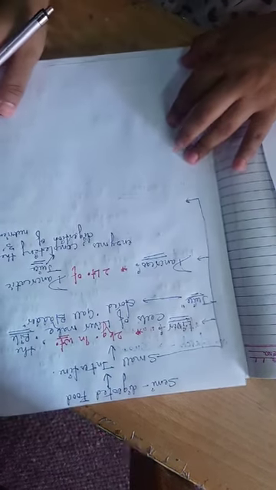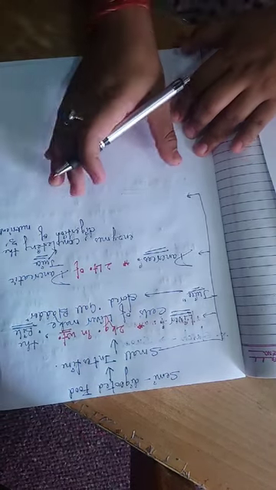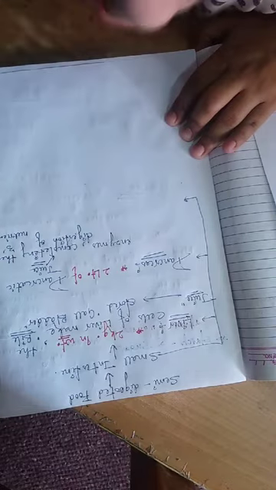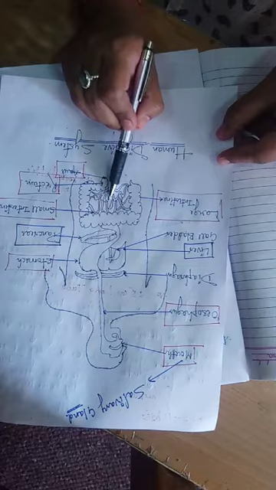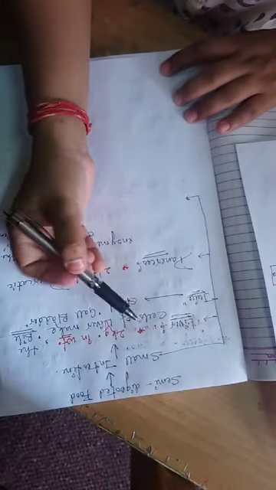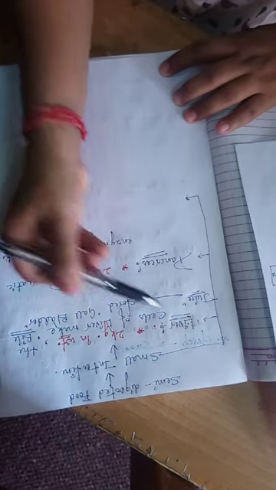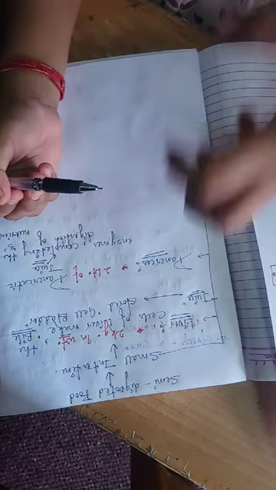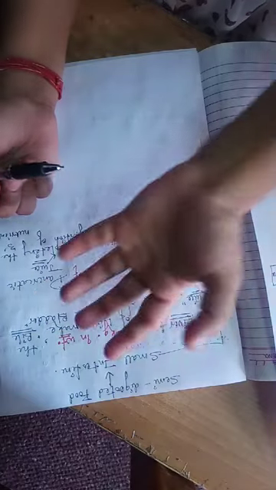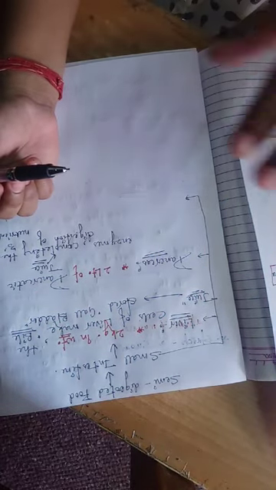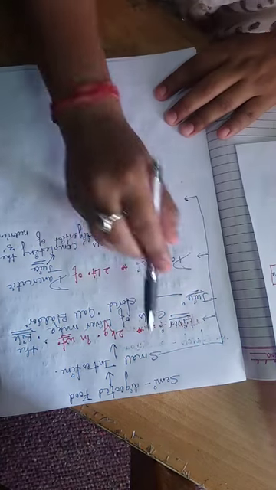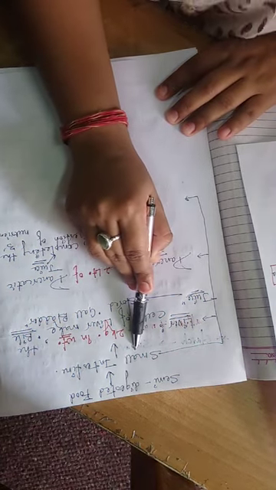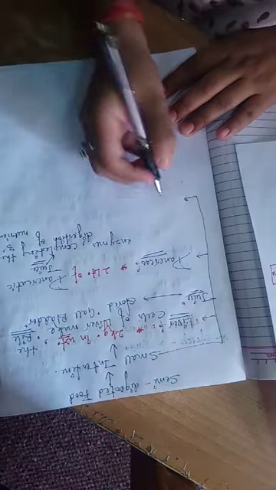As soon as our semi-digested food enters into our small intestine, the liver and the pancreas release, or the small intestine receives, the bile juice and the pancreatic juice respectively, and the small intestine also secretes digestive juices.